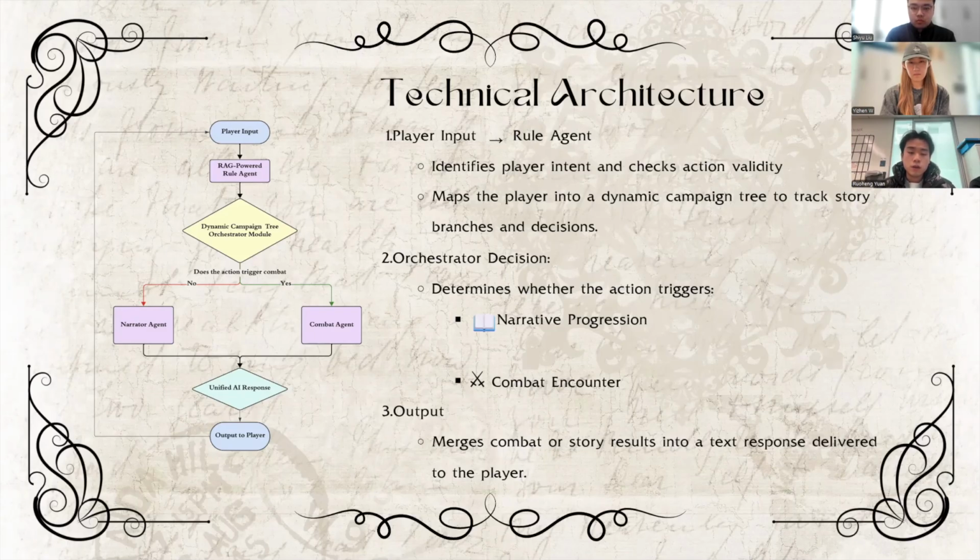If we are in combat mode, the combat agent will perform as an enemy AI and perform a turn-based battle. And if we're in narrative mode, we have a pre-trained narrative AI to perform vivid D&D storytelling.